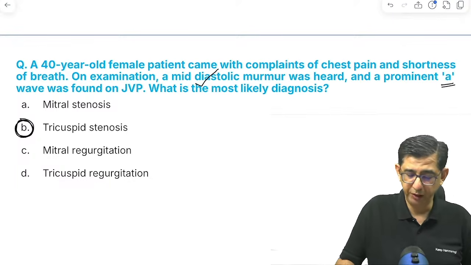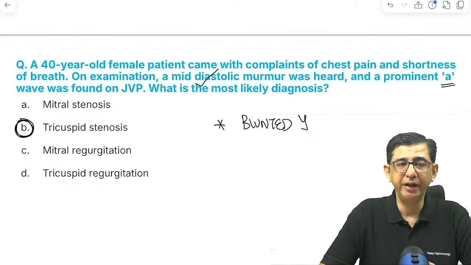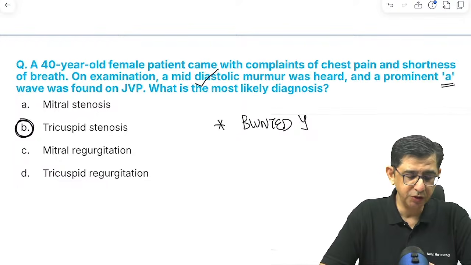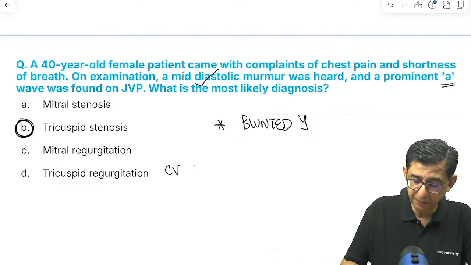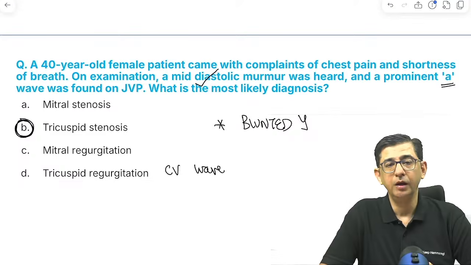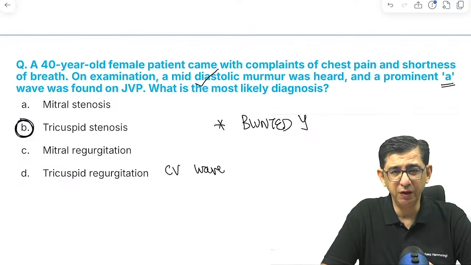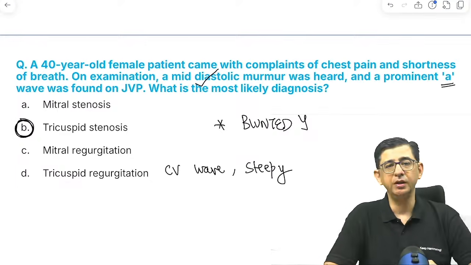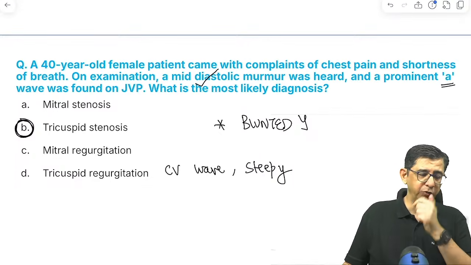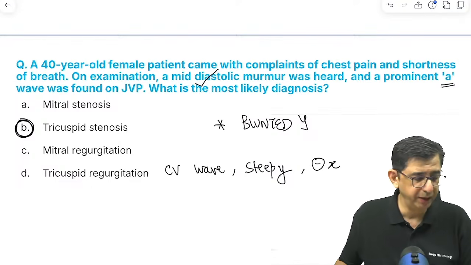दो क्वेश्चन हो गए. I would like to remind you, एक मैंने और क्वेश्चन आपको कराया. That would be a blunted Y descent that is seen in tricuspid stenosis. So the answer to this question is option number B, tricuspid regurgitation. बेटा इसमें तो CV wave होती है ना. In tricuspid regurgitation, there would be a CV wave that is present. That is a CV wave and a steep Y descent that is present. आपको tricuspid regurgitation ध्यान हो तो उसमें तो options थे ना कि there would be a CV wave, there would be an absent X descent, and there would be a steep Y.